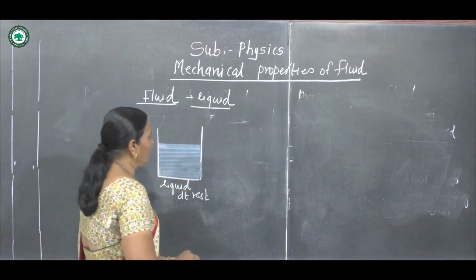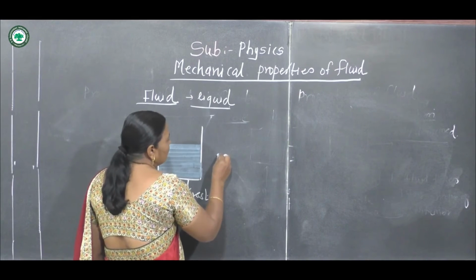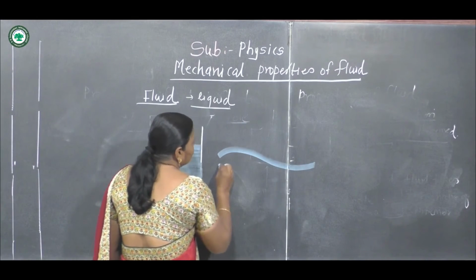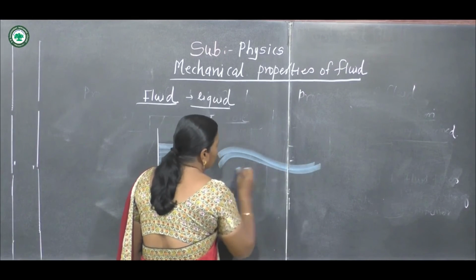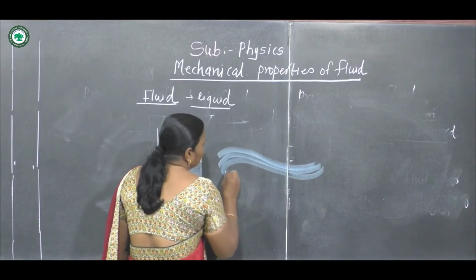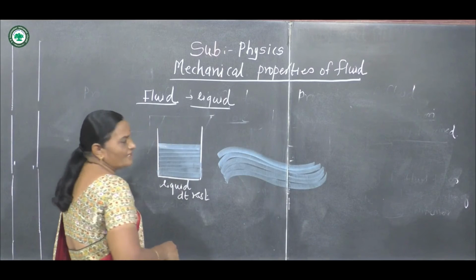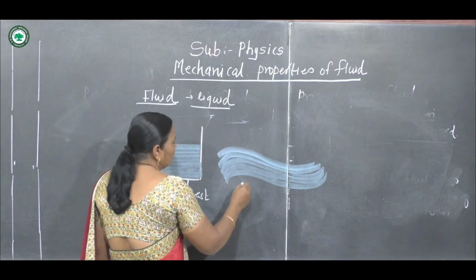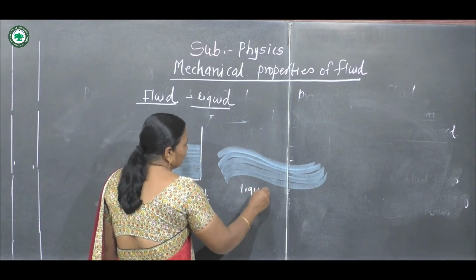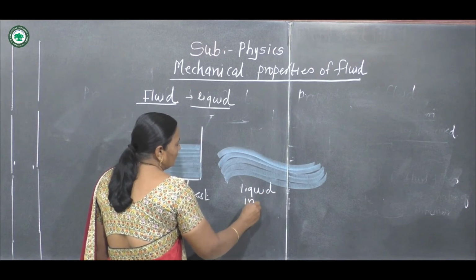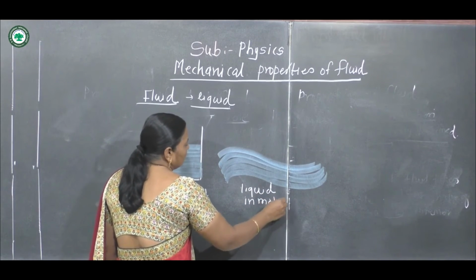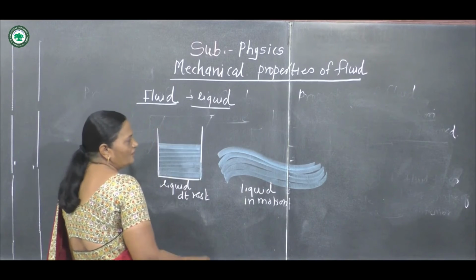Now in the second case, suppose we consider a river. In this case we can say that this is liquid in motion. This is the example of a river.